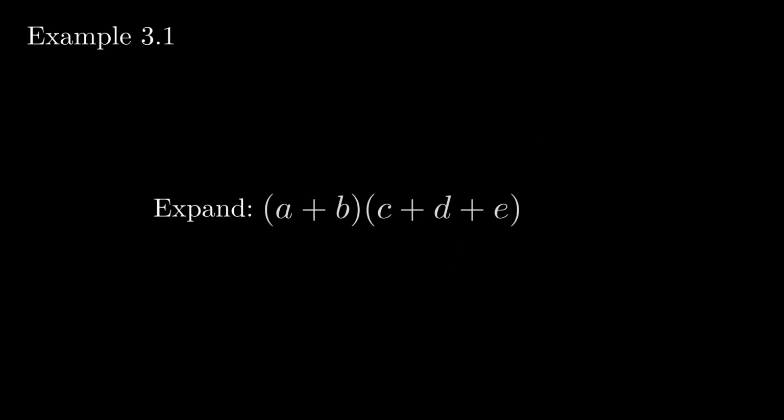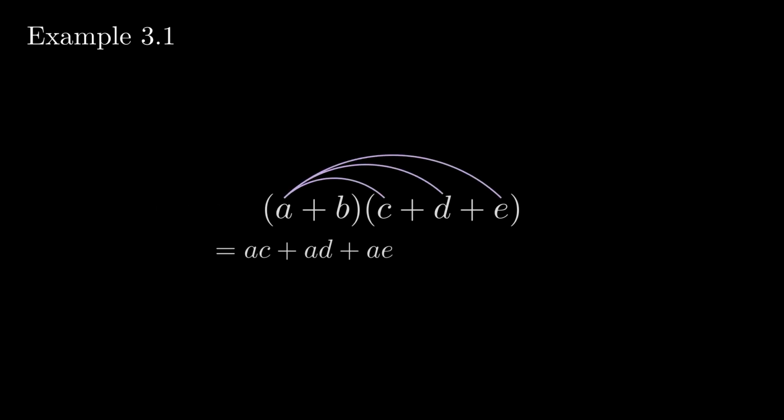When we multiply factors, we utilize the distributive property. For instance, in this equation, I first distribute the first term of the first factor to the first, second, and third terms in the second factor. We then repeat the process for the second term.